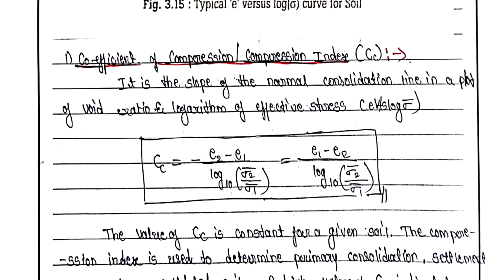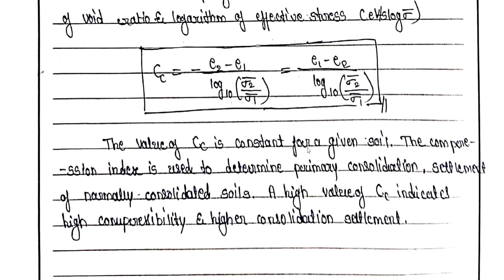As you know, log of something minus log of any other parameter, we can write as log of the first parameter divided by the second parameter. So in that way we have written it, and the minus sign is used over here. That's why we can see over here that we have just rearranged the equation. So you can see the value of Cc is constant for a given type of soil. For a particular type of soil, the value of Cc will be constant.